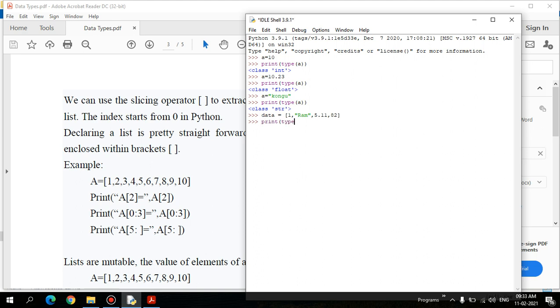If you check the type of the data, type always defines what type of data it is. It will print it as a list. The square bracket indicates that it's a list, as I already said. The value that is assigned to that particular variable defines what type of data it is. Since it is defined with a square bracket, it is taken as a list.